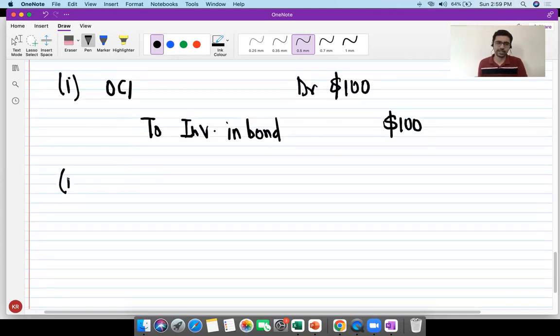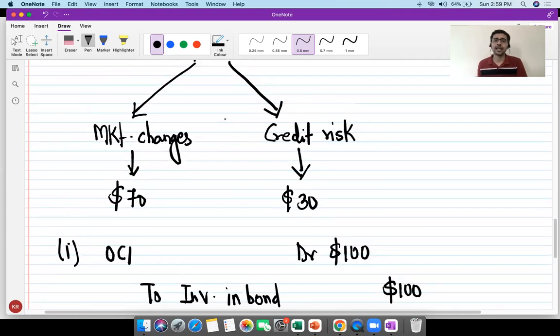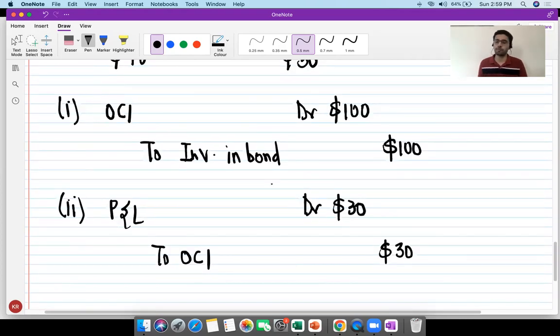So what we are going to do is P&L debit of $30 to other comprehensive income of $30. So the fair value changes which are attributable to market have gone into OCI, whether it's a gain or a loss, whereas the fair value changes attributable to credit risk have now gone into the P&L account.